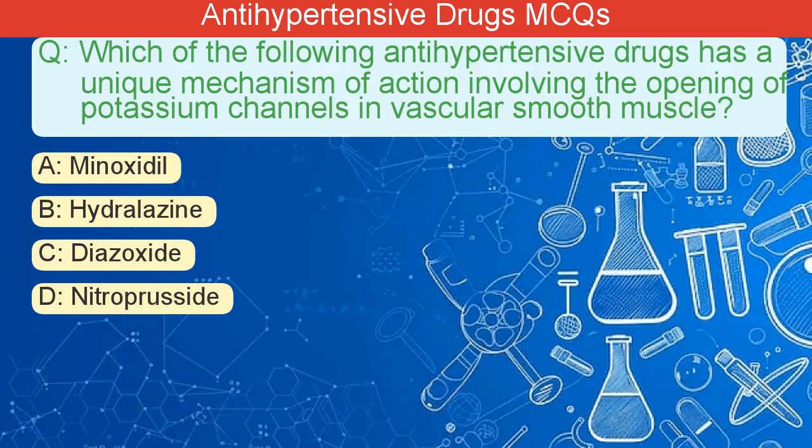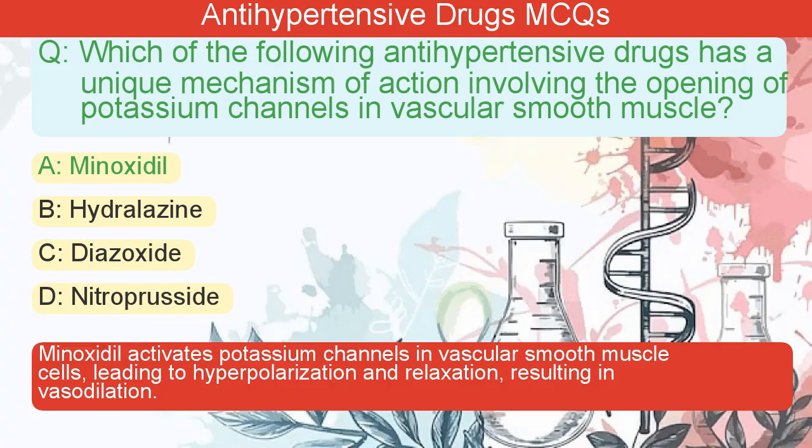Which of the following antihypertensive drugs has a unique mechanism of action involving the opening of potassium channels in vascular smooth muscle? A. Minoxidil. B. Hydralazine. C. Diazoxide. D. Nitroprusside. The correct answer is A. Minoxidil activates potassium channels in vascular smooth muscle cells, leading to hyperpolarization and relaxation, resulting in vasodilation.